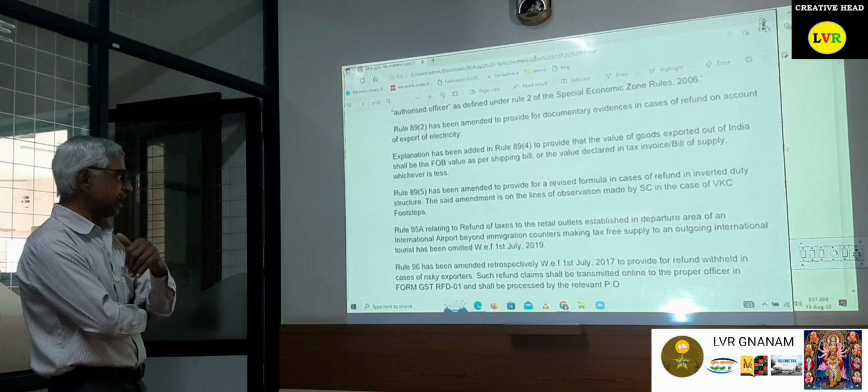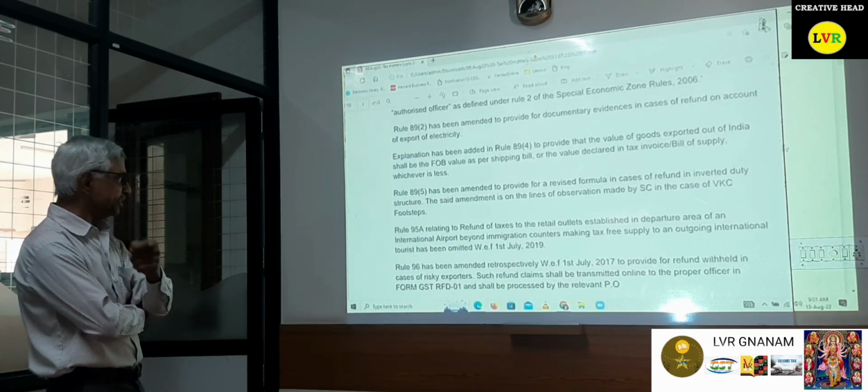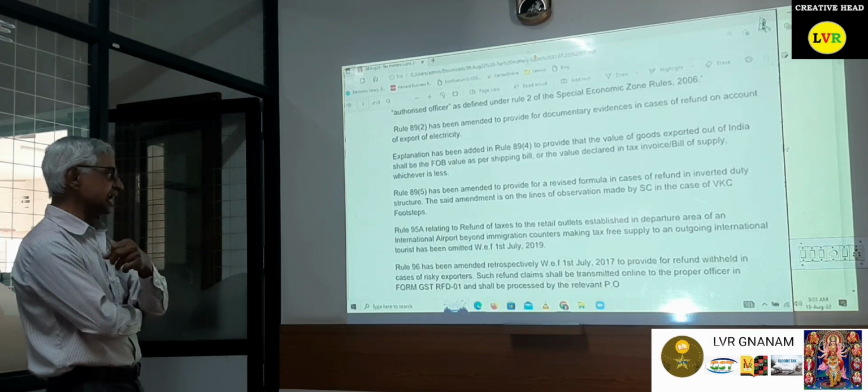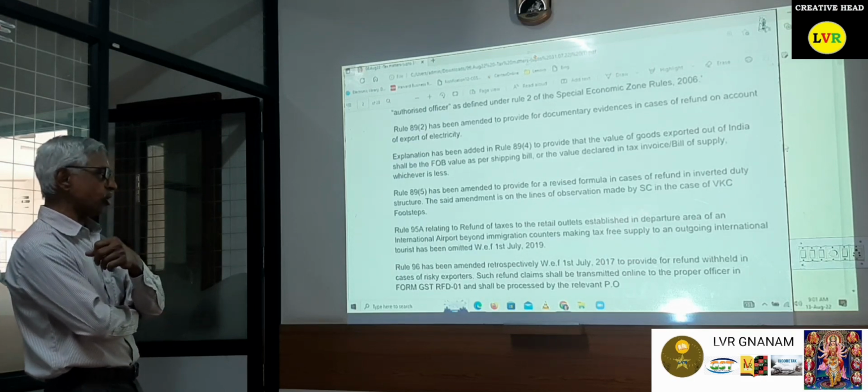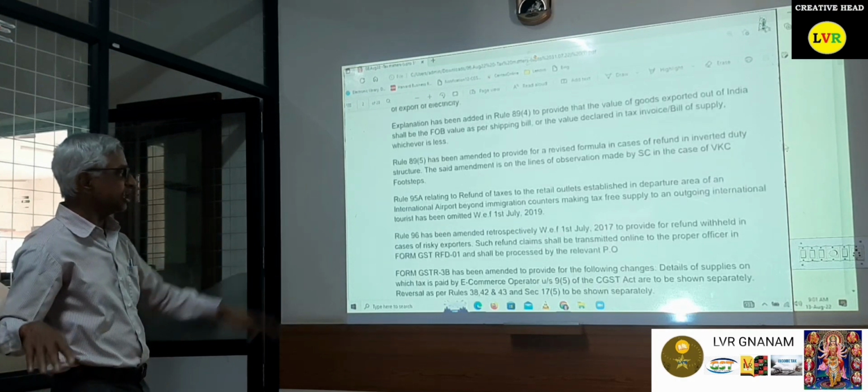Rule 96 has been amended retrospectively with effect from 1st July 17 to provide for refund withheld in case of risky exporters. Such refund claims shall be transmitted online to the proper officer and shall be processed accordingly.